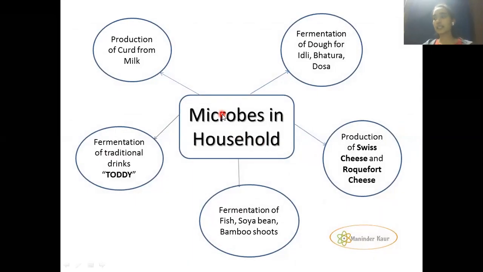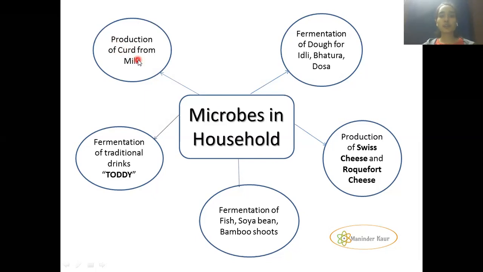The first thing is microbes in households. We are surrounded by microorganisms everywhere. If we start from our household only, microorganisms are very much useful for us there also. The first thing, we all like to eat curd. Do we? Yes, I do.